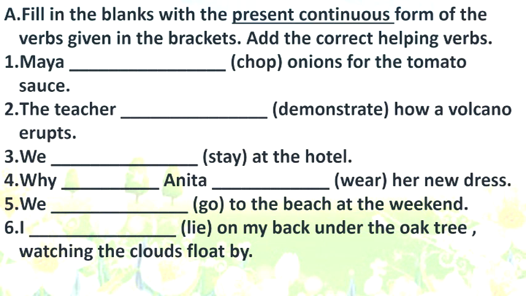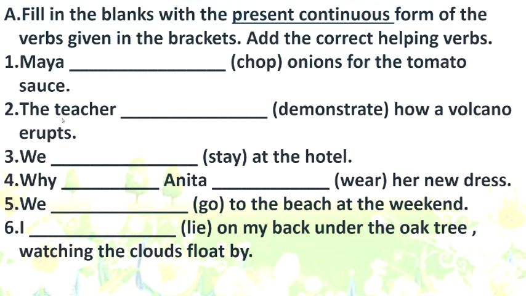Let us do number 1. Maya dash, chop is the verb given to us. Onions for the tomato sauce. Now we have to see Maya is singular or plural. Yes, Maya is singular. So decide what helping verb should come. Take the verb chop, add ing to it. Take care of the spellings on the basis of the rules which you have just studied. It is a vowel consonant combination. So you have to see what you have to do to the spelling.